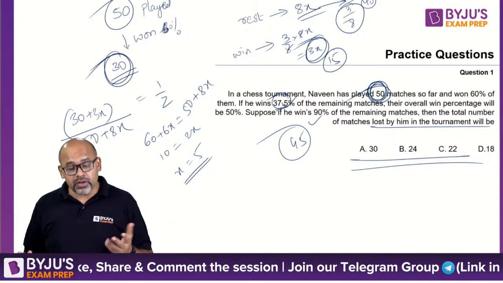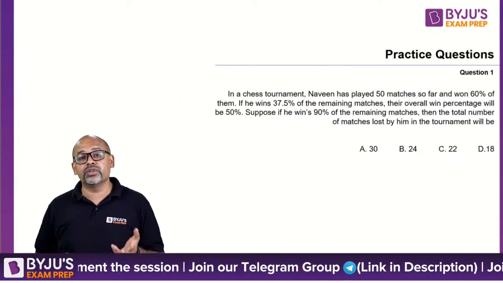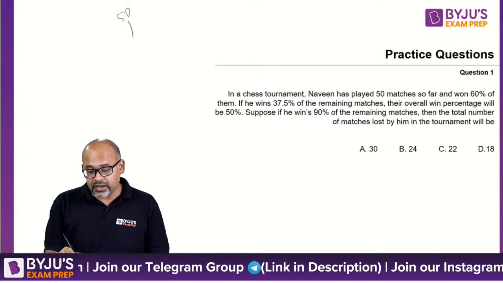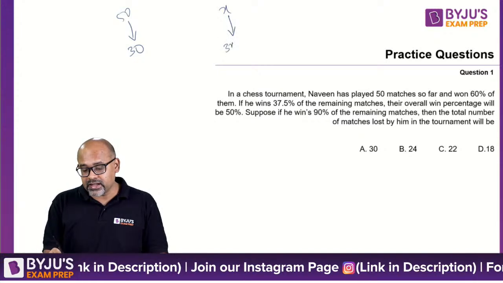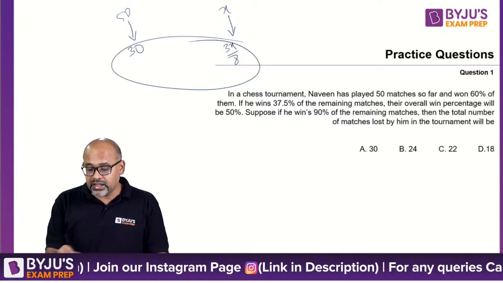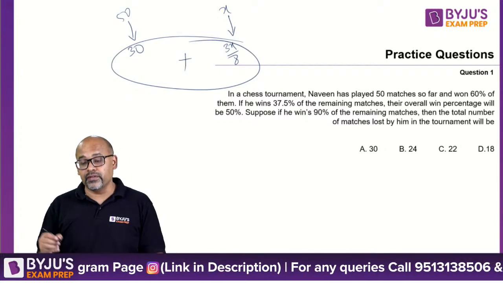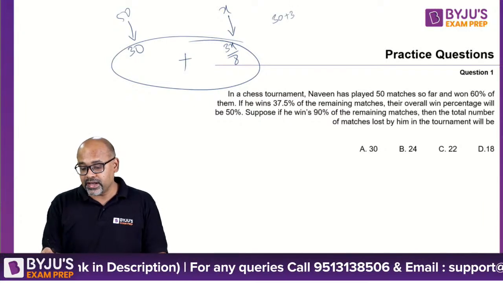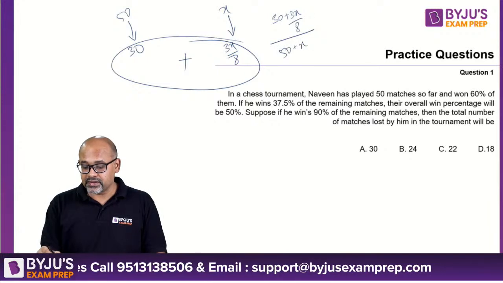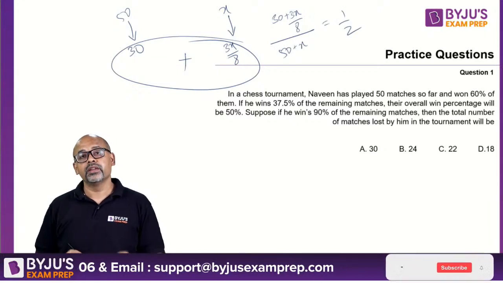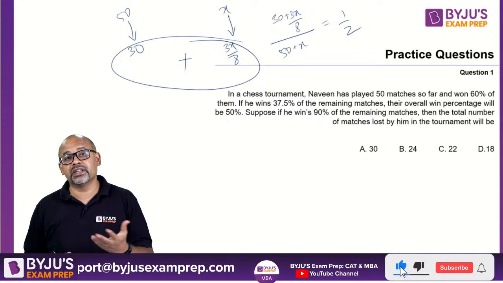Pratik, if you take x also, you'll get the same answer. So let me solve this quickly using x. So 50 wins are 30. If it is x, my wins are 3x by 8. So 30 plus 3x by 8 are the total wins. So (30 plus 3x by 8) by (50 plus x) should be equal to half. This is the way in which you create the equation, because percentage is 50.